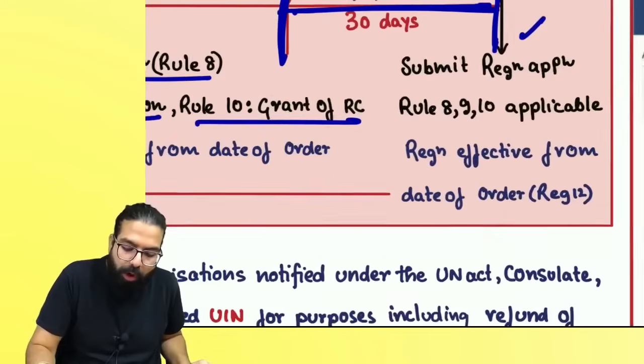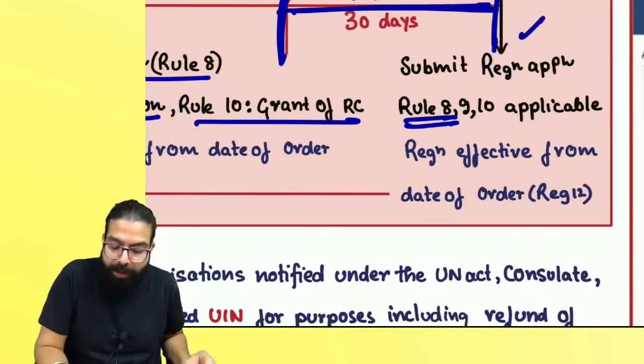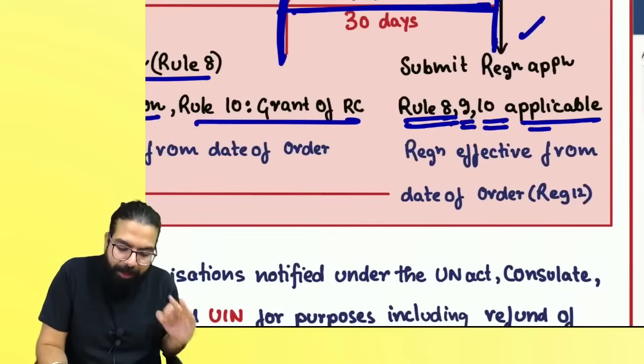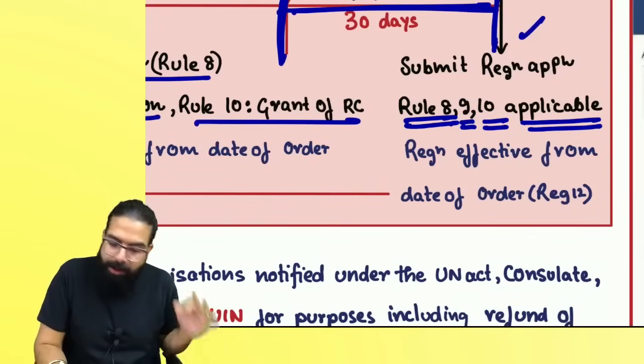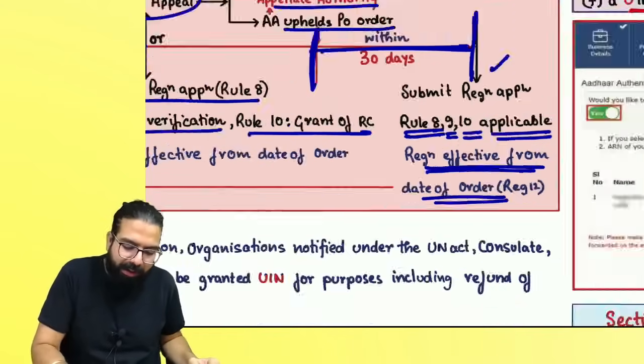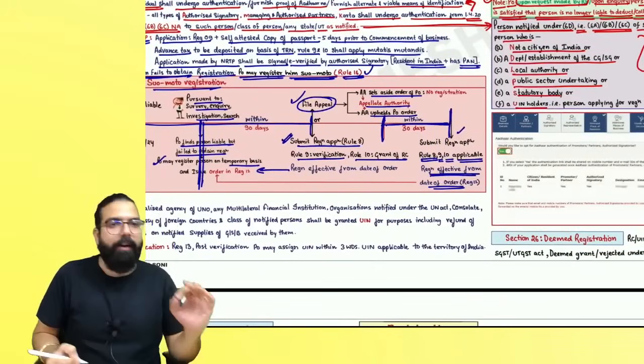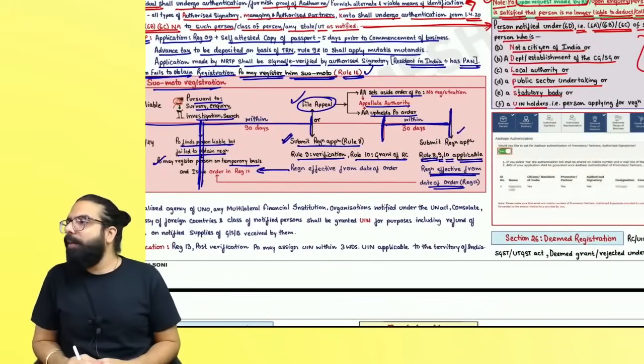And then you have to go online. Rule number 8, the application has to be given. Rule number 9, verification will happen. And rule number 10, the registration certificate will be granted. Are we clear till here? And the registration certificate will always be effective from the date of REG 12. Are we clear till here, everyone?